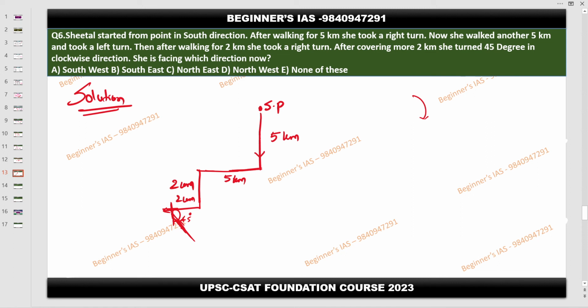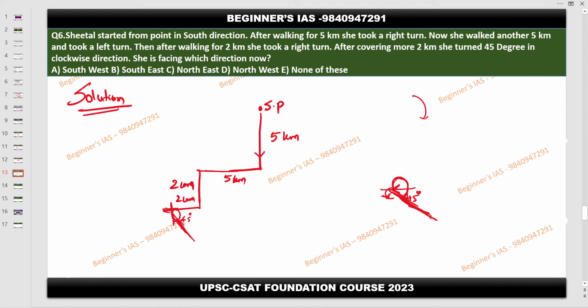Sir, when she stopped there, she is facing west, and if she is facing west, from there she will turn 45 degrees clockwise. Fine, not an issue. If you are mentioning this one, this is our west now. And from here, listen, if you are mentioning this one, even if she is making 45 degrees in this direction also, then this is also a 45 degree.